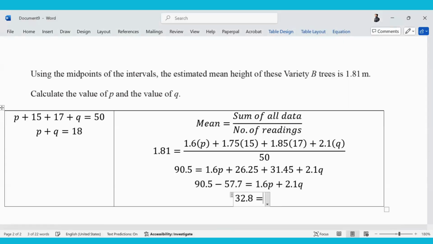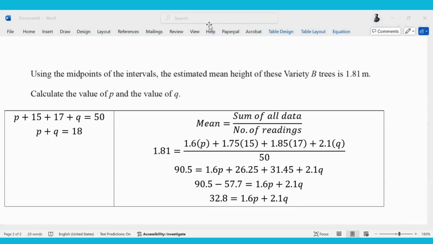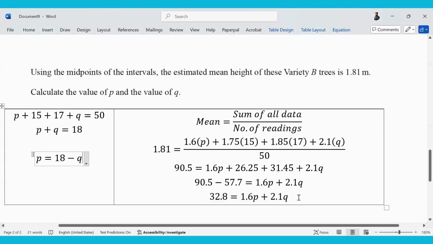32.8. So now do we have two equations? And how many unknowns do we have? 2. If we have 2 unknowns and 2 equations, we can easily solve that system and get our solution. How will we solve this one? If I make P the subject of the formula, that will become 18 minus Q. I can plug that in over here.